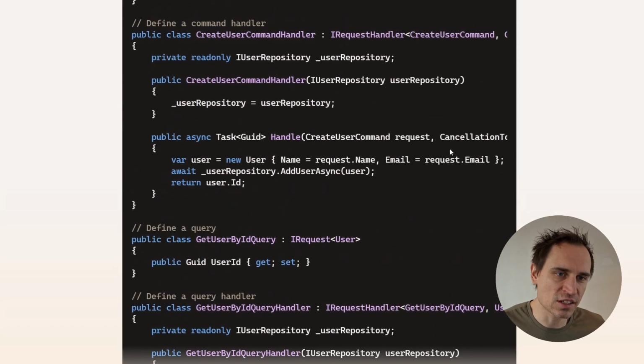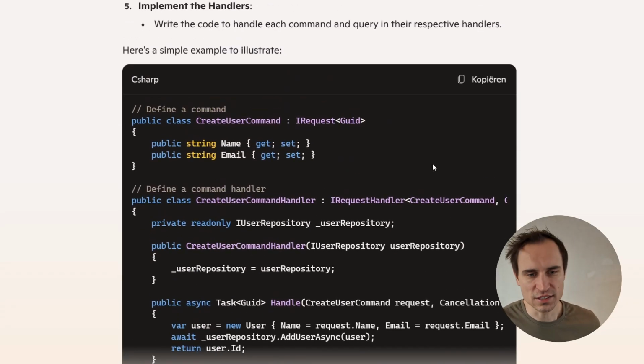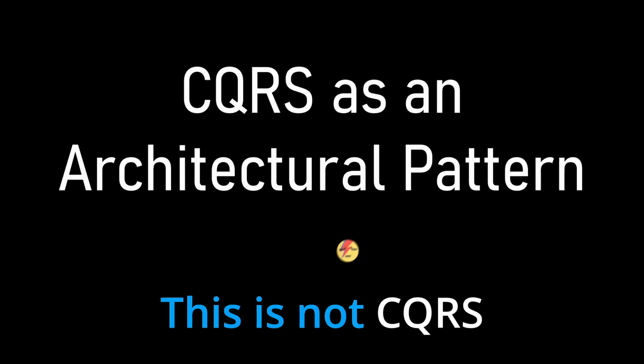So this is not terrible, this is actually quite good code, but is it CQRS? This is not CQRS. Okay, so to decide whether or not this can be considered CQRS, we first have to understand what CQRS actually is all about.